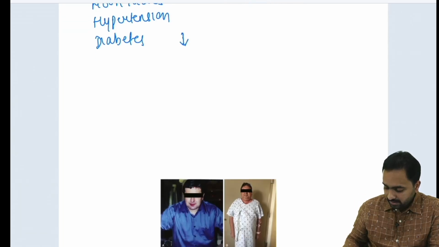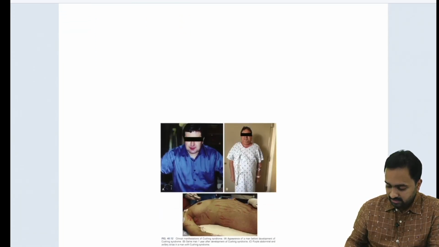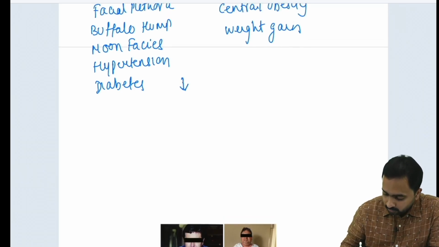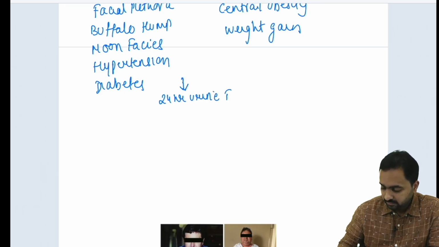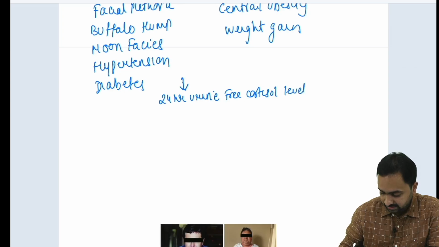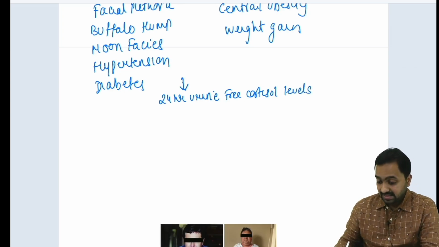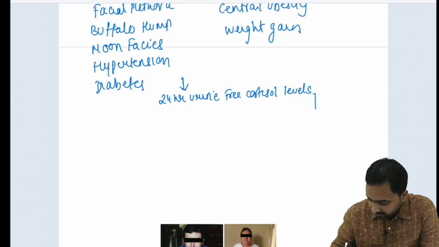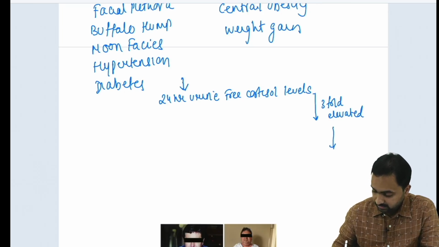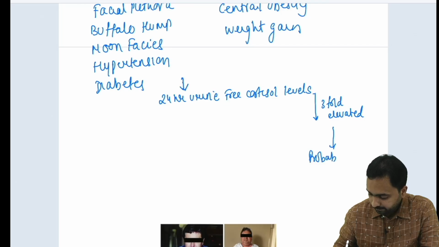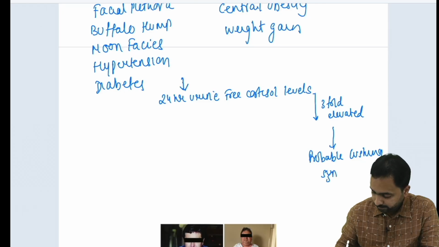Now, what would be a biochemical investigation in such patients? We would go for a 24-hour urine free cortisol level, and we see if it is elevated or not. If it is around threefold elevated, then it is a probable Cushing syndrome.